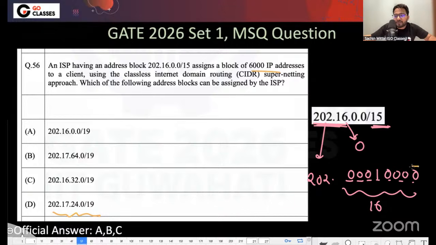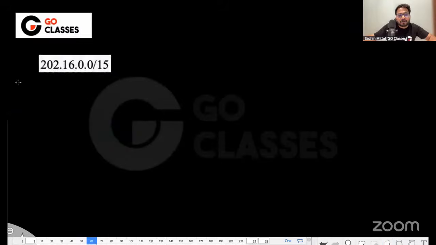Now, this bit could change to either 0 or 1. This was the parent block, right? 202 is as it is, and then the second octet, 16, is represented like this, and then 0.0 is as it is.